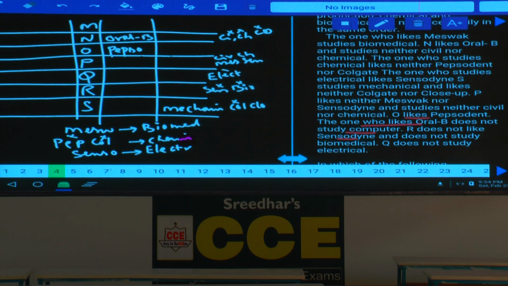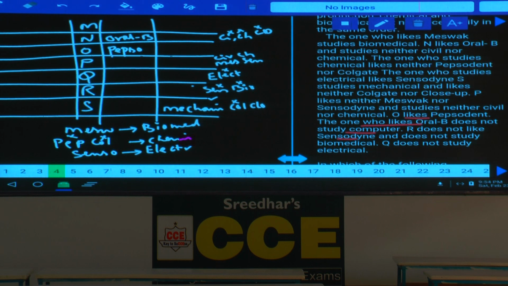Now this is the information given. Direct information is not there in this one. If you observe here, more than 80% of the information is related to negative statements, does not belong, do not belong and so on. Then how to identify this? First we need to check out biomedical. Where can this biomedical be? Biomedical cannot be S because mechanical is already there.